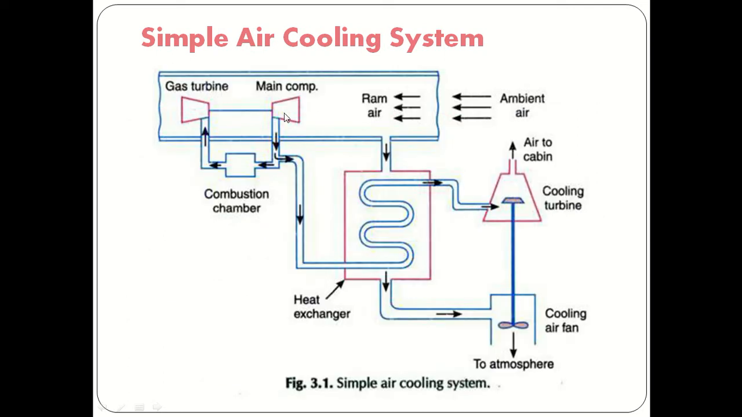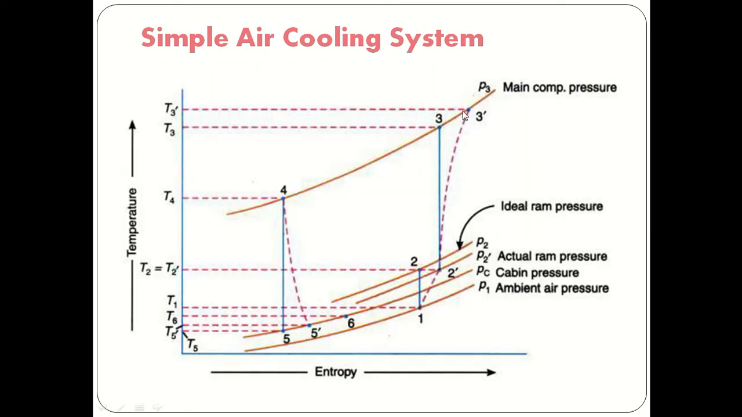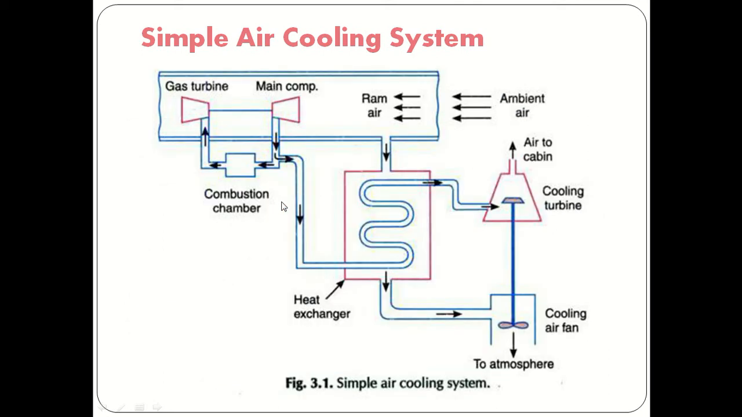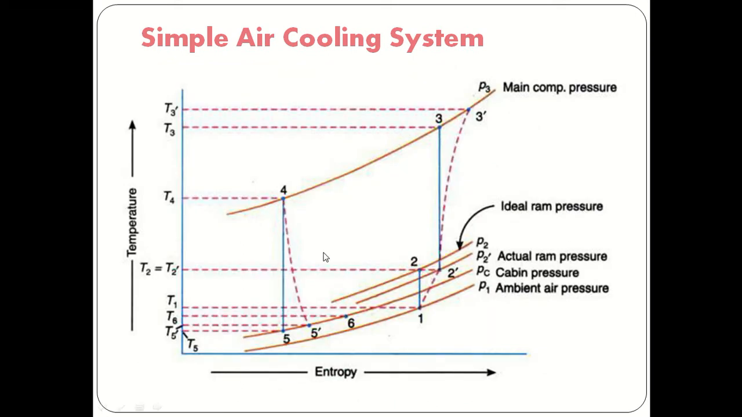Now the compressed air we are supplying through the heat exchanger. Here in the heat exchanger, cooling will take place at the same pressure, from 3 dash point to 4 dash point. So at the same pressure, the temperature of that compressed air is going to reduce. Then after that, the air we are supplying to the cooling turbine. In the cooling turbine, what will happen? Expansion will take place, and we know that in expansion, the pressure will be reduced.